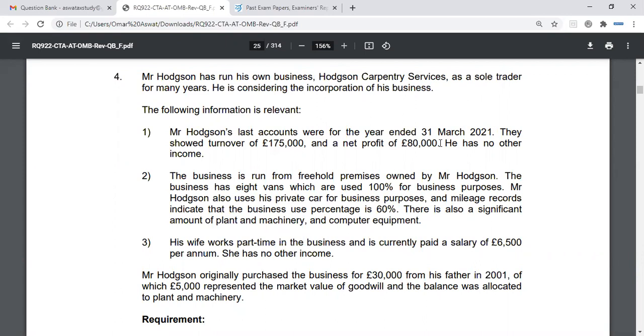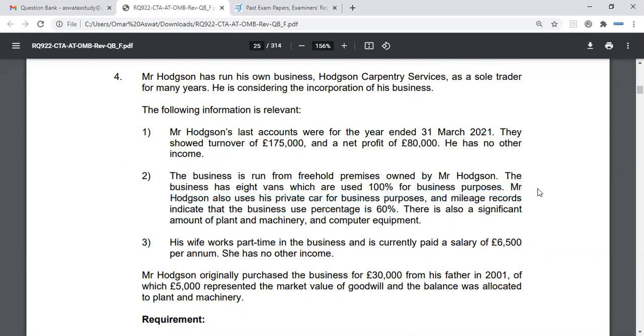Okay. Now, there are also a significant amount of plant and machinery and computer equipment. So that tells me capital allowances. And as we just discussed, you talk about no AIA in the period of cessation, etc., and then you can talk about the whole balancing adjustments and the election. Now, as I said, there'll always be something specific to the question, which is this part here.